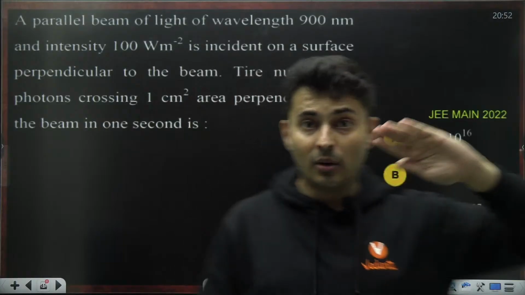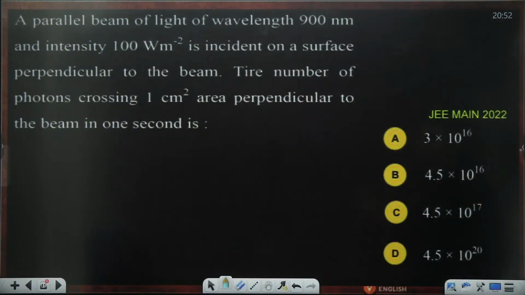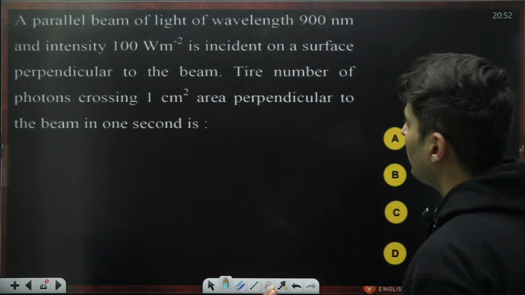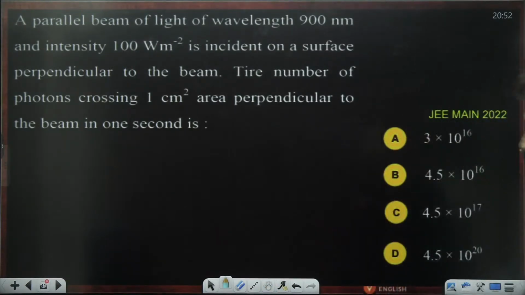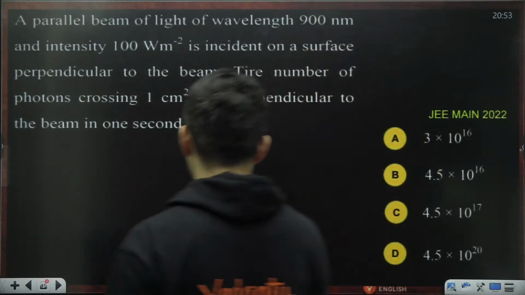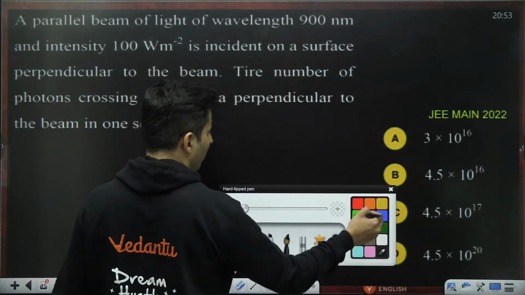Parallel beam of light of certain wavelength and intensity is incident on a surface perpendicular to the beam. I think some spelling mistake is there. I think it should be: find the number of photons crossing 1 centimeter area perpendicular to the beam in 1 second. Okay, I think I had given a formula for intensity.